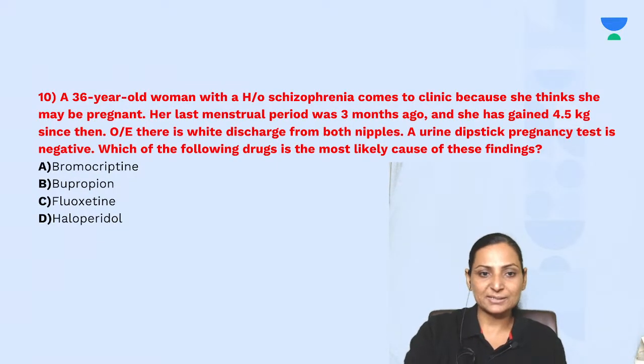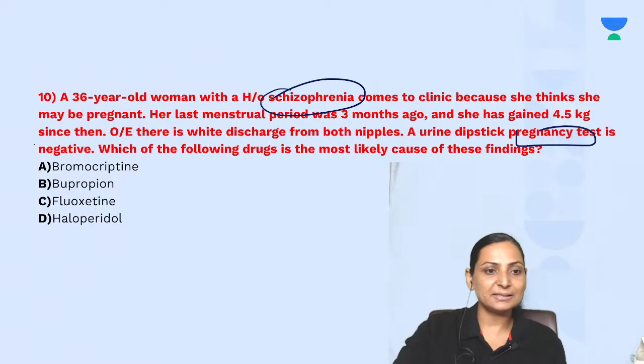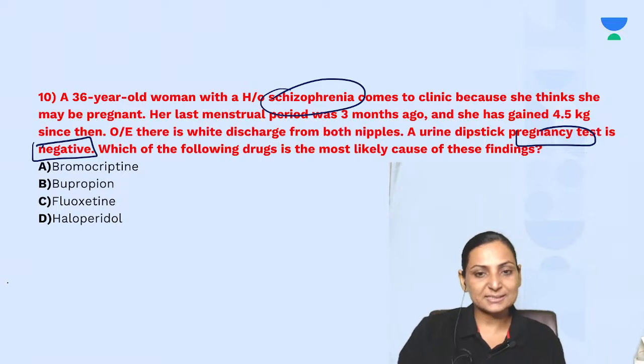Let's move on to the next one. A 36-year-old woman with a history of schizophrenia comes to clinic because she thinks that she is pregnant. Remember, she is schizophrenic, so she can think anything. Her last menstrual period was 3 months ago. She has gained 4.5 kg weight. On examination, there is a white discharge from the nipples. A urine dipstick pregnancy test is negative. Which of the following drugs is likely to cause this type of finding?